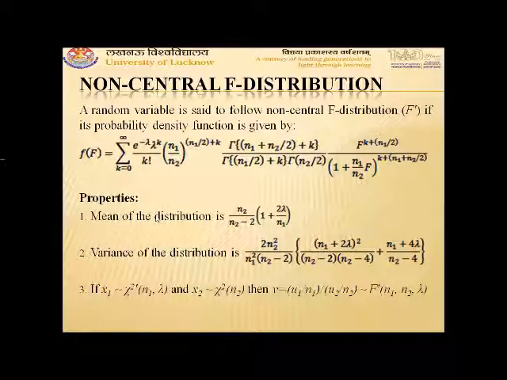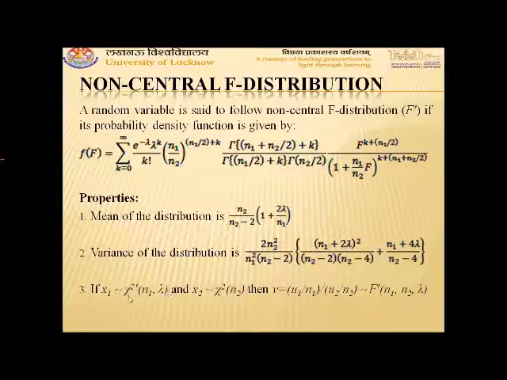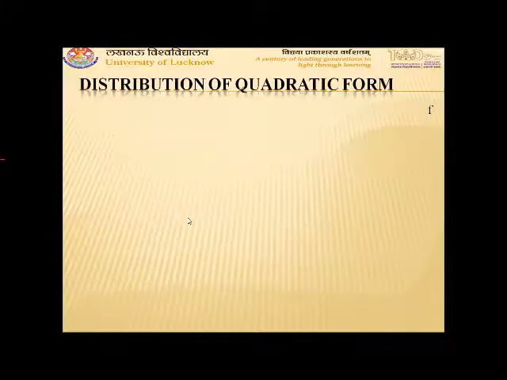If variable x1 follows non-central chi-square distribution with n1 degrees of freedom and non-centrality parameter lambda, and x2 follows chi-square distribution with n2 degrees of freedom, then variable v is equal to x1 upon n1 divided by x2 upon n2 and will follow non-central F distribution with n1 and n2 degrees of freedom for numerator and denominator respectively, and non-centrality parameter lambda.